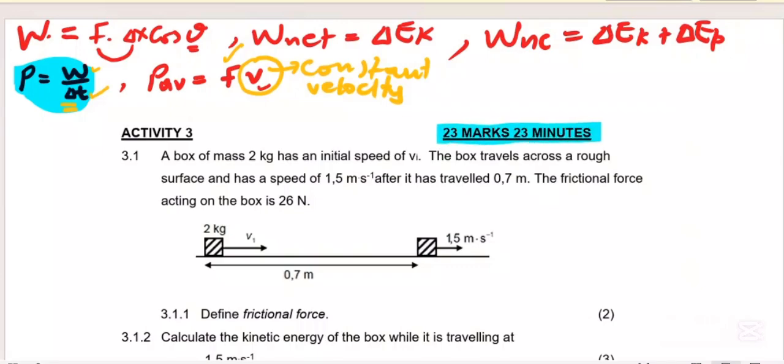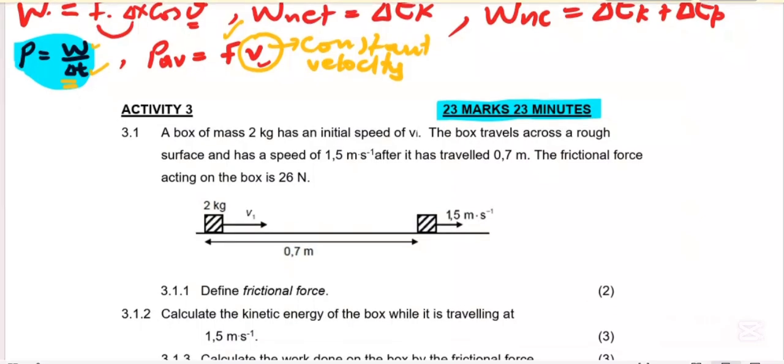Let's try. They say a box of mass 2 kg has an initial velocity vi. So we are given that the initial velocity is vi. The box travels across a rough surface, which is also important, and has a speed of 1.5 after it has traveled 0.7 meters. We also have a frictional force of 26 newtons. So this is the diagram.